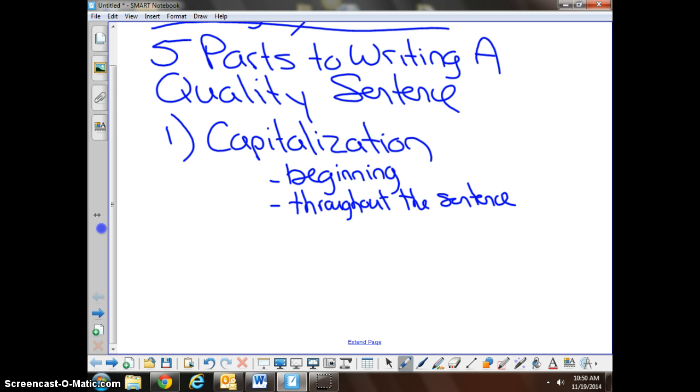One thing that I know has been a problem is the letter I. When you are writing a sentence and you are talking about yourself and you're using the word I, is it a lowercase I or is it an uppercase I, everyone? Uppercase. It is a capitalized I. So if you're writing a sentence such as, I gotta think of a sentence with the word I in it. I like pie. But if you start a sentence with the word I, it's always capitalized, right? I'm not going to come up with an example because I'm on the spot now and it's not working for me. But always capitalize I if it's by itself.